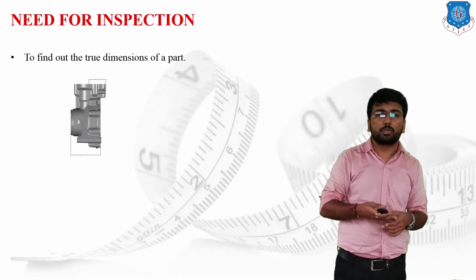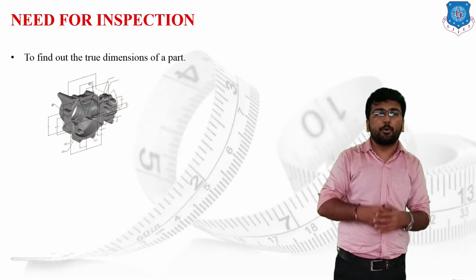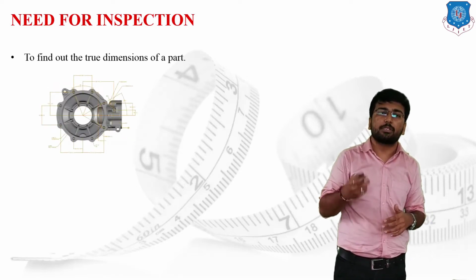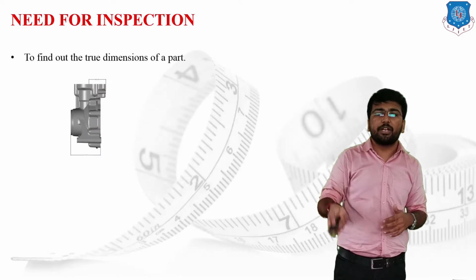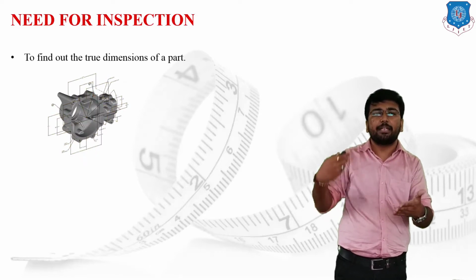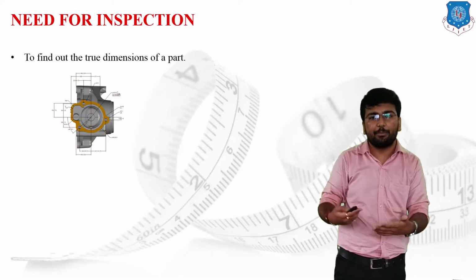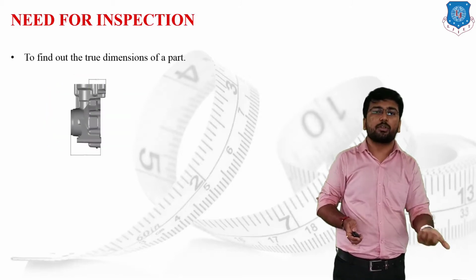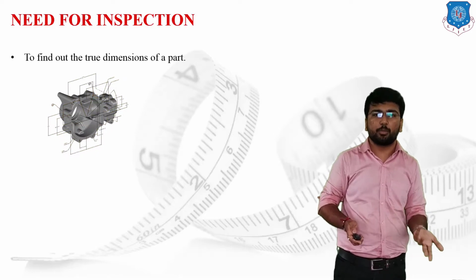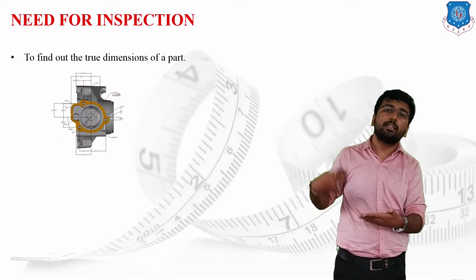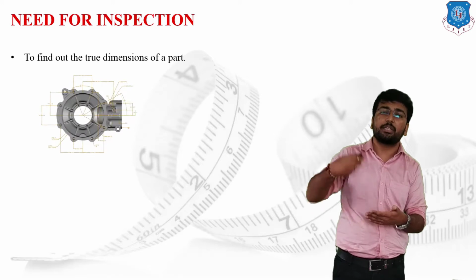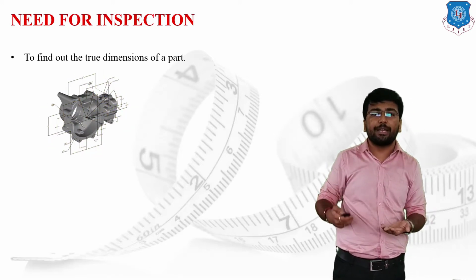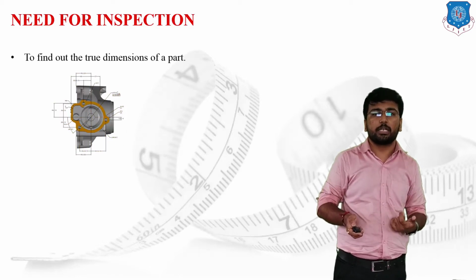Suppose the figure shows the cross-section view of a component. If I have to find each and every dimension of that component, what am I supposed to do? I will use different dimensioning techniques, and I will define each and every linear dimension for the given component. So if I have to find out the dimensions of the part, I will use the inspection process. Inspection is not only to measure the dimensions; it is also concerned with improving the quality, checking the quality, and improving the basic functioning of the given element.